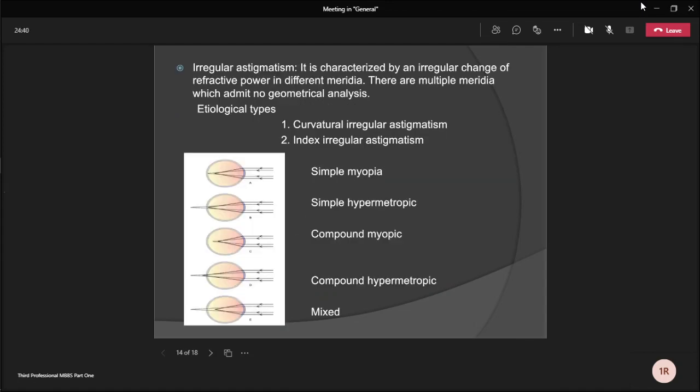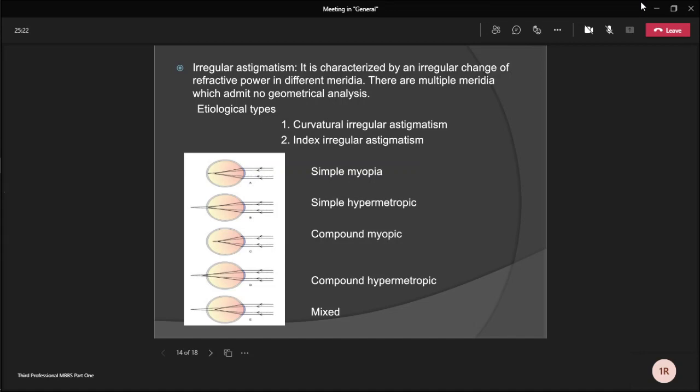Next, we discuss irregular astigmatism. It is characterized by an irregular change of refractive power in different meridians. There are multiple meridians which admit no geometrical analysis. Etiological types are curvatural irregular astigmatism and index irregular astigmatism. Curvatural irregular astigmatism is found in patients with extensive corneal scar or in keratoconus. And index irregular astigmatism is due to variable refractive index in different parts of the crystalline lens, which may occur rarely in patients with cataract.